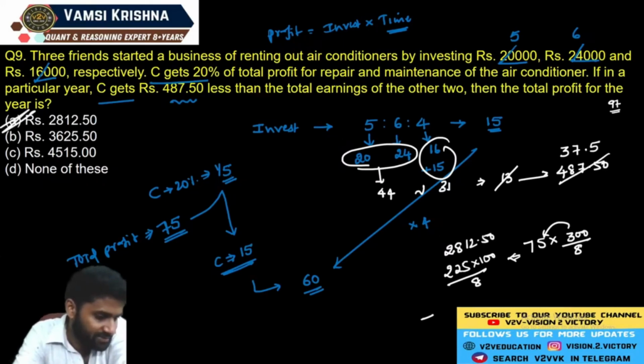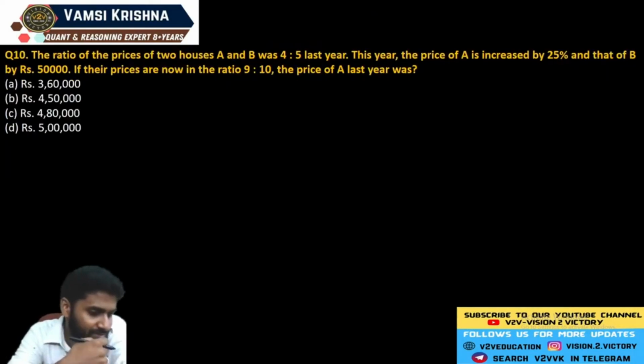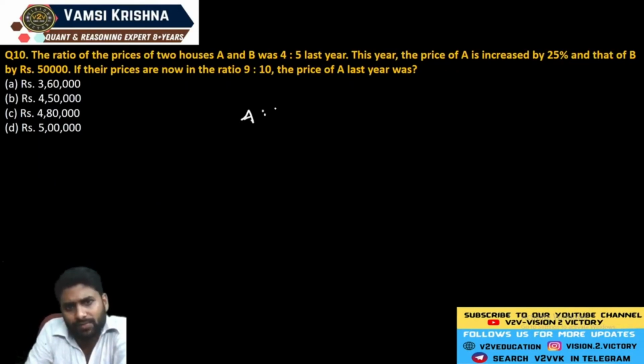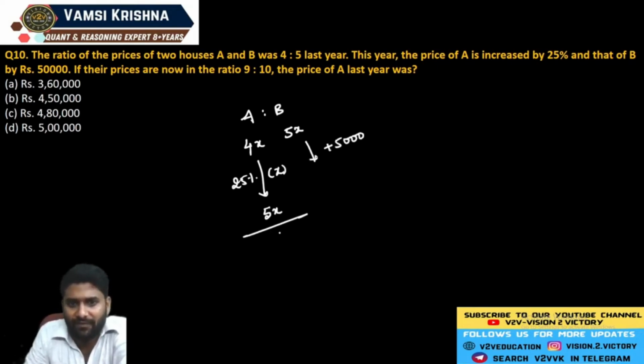So the first option is the answer, if you understand the concept here. Now see question number 10. The ratio of prices of two houses, A is to B. Just assume that 4x is the price of A and 5x is the price of B. If the price increases by 25%, 25% means 1/4 of the amount increases, so it becomes 5x. And the other one increases by 50,000 rupees. Now 5x over 5x plus 50,000 is exactly equal to that ratio, 9 is to 10.